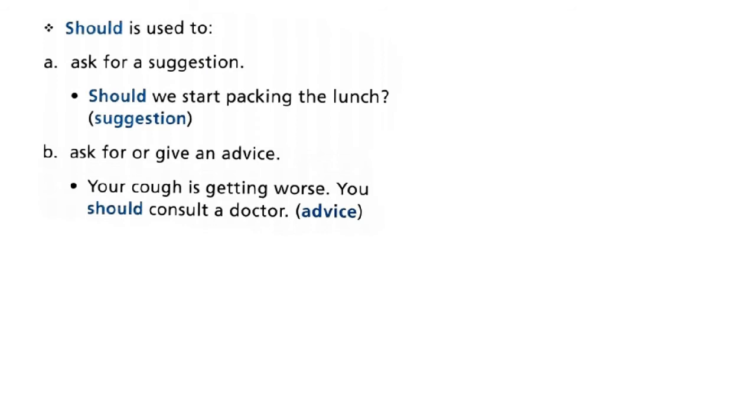So your cough is getting worse. You should consult a doctor. You can sometimes ask for somebody's suggestion using should. Sometimes you can also give somebody a suggestion or an advice using should. So when I say should we start packing the lunch, you are asking for somebody's advice. But if I say you should consult a doctor, you are giving somebody an advice. So it can be either way where we can use should.